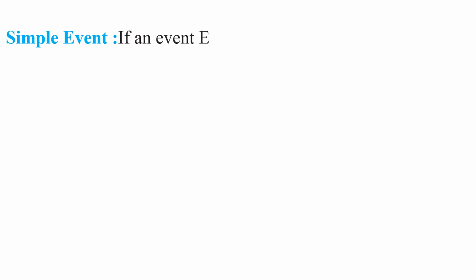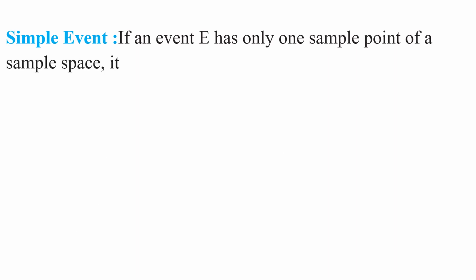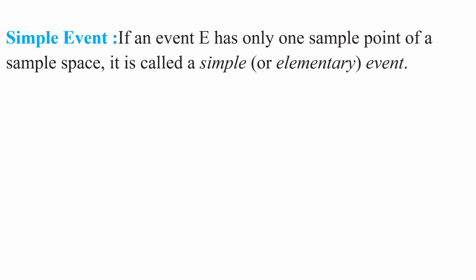Simple event. Let us discuss now what is meant by a simple event. If an event has only one sample point of a sample space, it is called a simple or elementary event. In the sample space, there are outcomes, sample points. Outcomes of the experiment will be there in the sample space. So every outcome in that sample space is said to be a simple event or elementary event. Understood this point, my children?